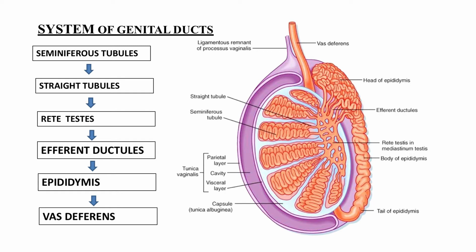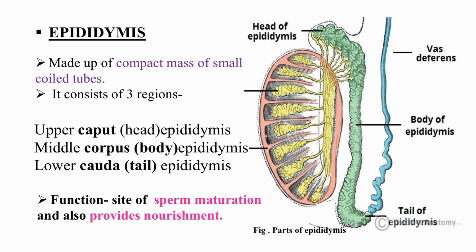The straight tubules will form a mesh like area, which is called your rete testis. It is a dense network of all the seminiferous tubules leading into the straight tubules, and from these rete testis efferent ductules will come out. Around 12 to 20 efferent ductules will fuse to form your epididymis. What is the epididymis? Epididymis is the structure which you can see in green color in the slide. We have 3 parts of the epididymis.